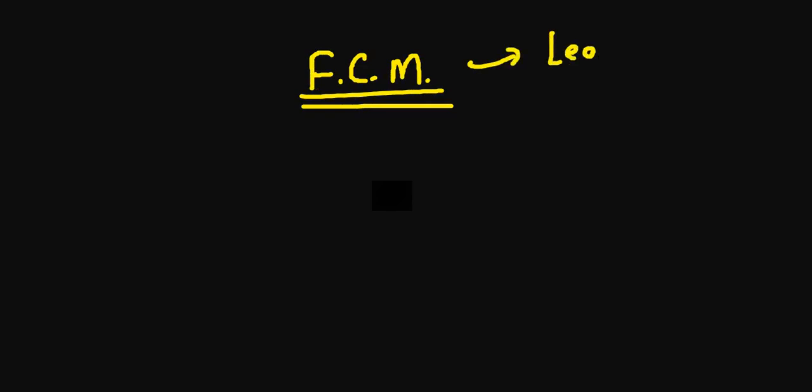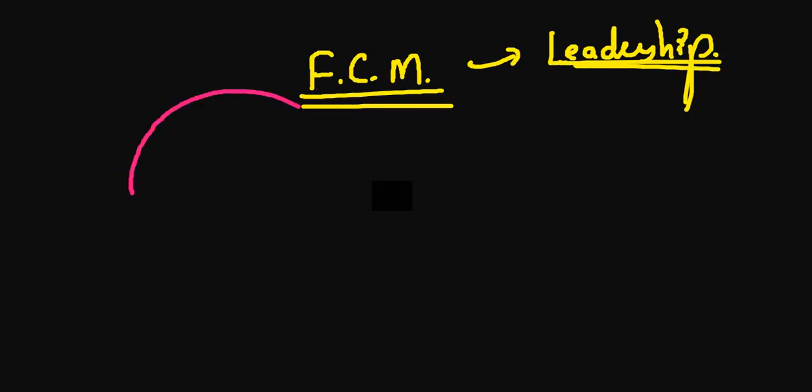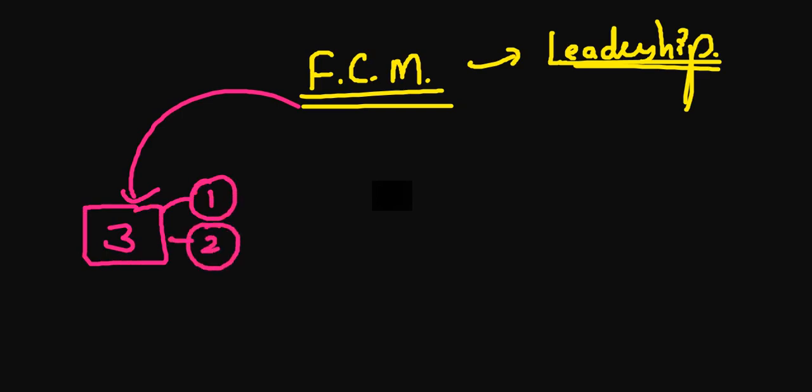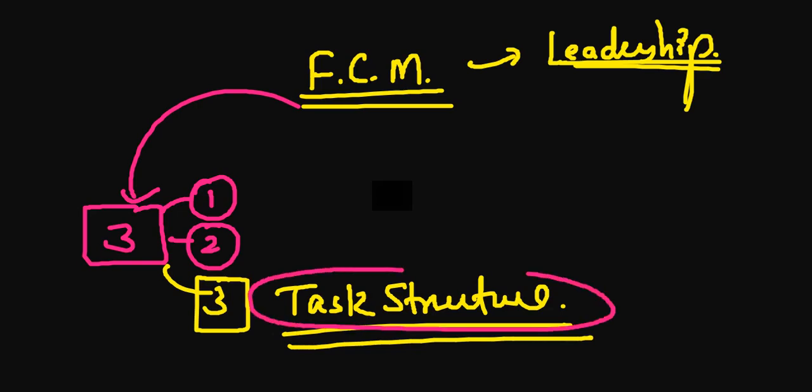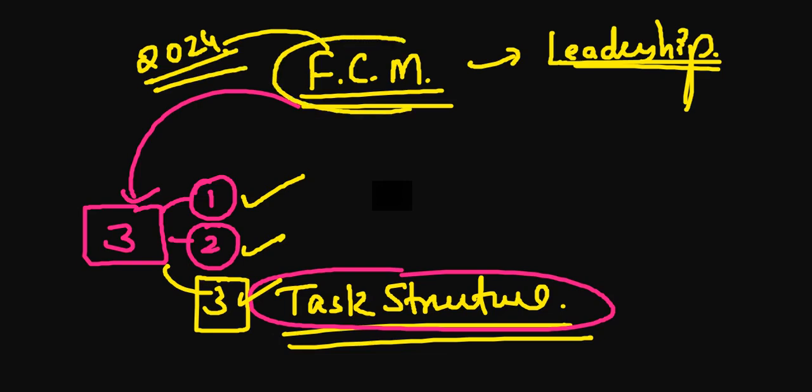So first of all, if we talk about Fiedler's contingency model, what is it a model for? It is a model for leadership. Now, in this there are three important things. First is the leader-member relation. Second is the leader position power, and third is the task structure. So if they want to ask a PYQ on this, they will definitely ask about task structure and all those things in the upcoming examination as well. So you need to remember options 1, 2 and 3, because they asked once in the previous question paper of 2024, so they can ask again about Fiedler's contingency model.